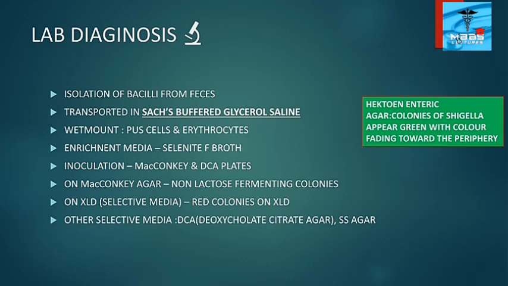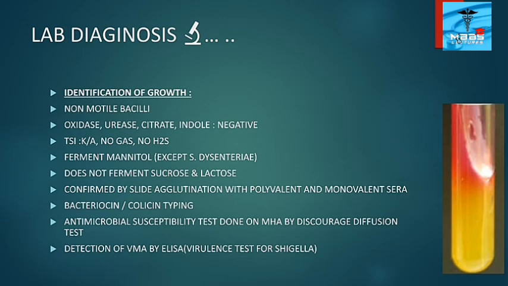DCA agar is deoxycholate citrate agar, and SS agar is Salmonella Shigella agar. Another highly selective medium is Hektoen enteric agar. The colonies of Shigella appear green, with the color fading towards the periphery. Then identification of growth. Shigella is a non-motile bacillus, and oxidase is negative, urease negative, citrate negative, and indole is also negative. In triple sugar iron agar, we get K/A, that is alkaline slant and acid butt, and there is no gas or H2S produced.